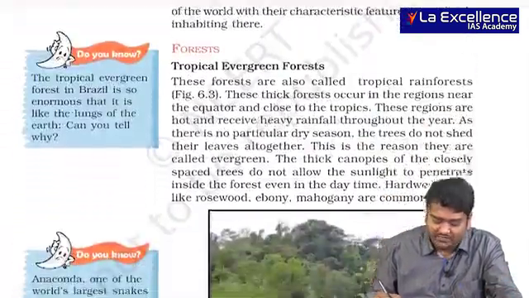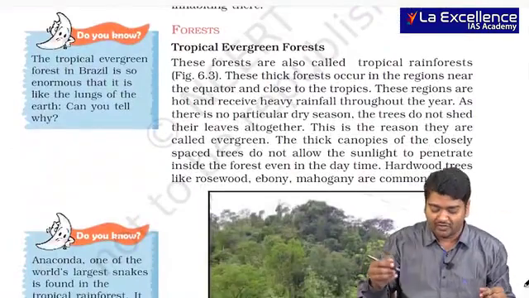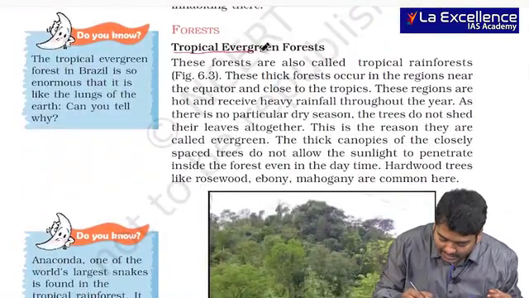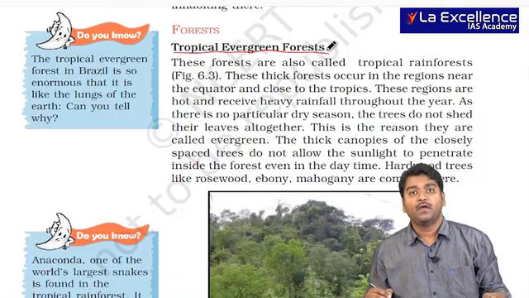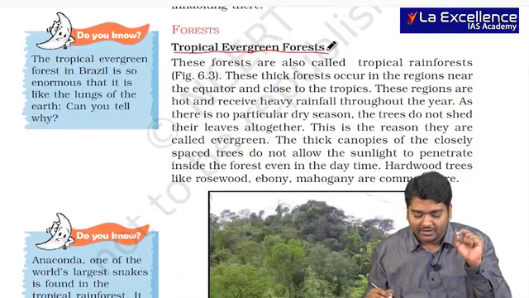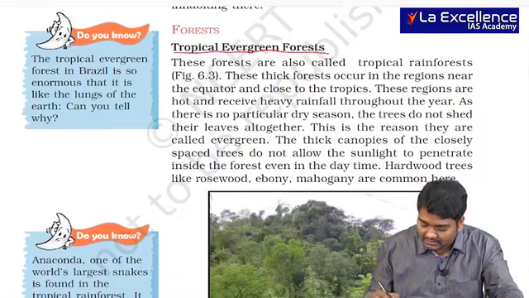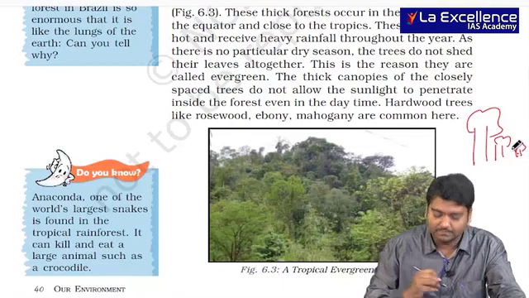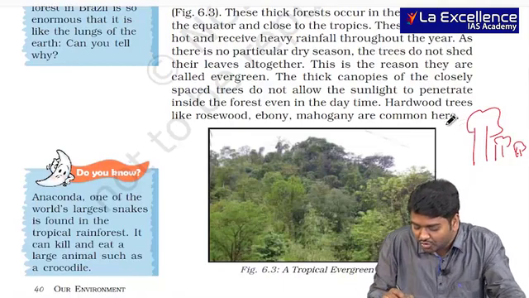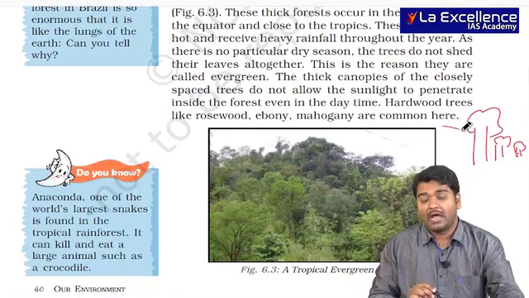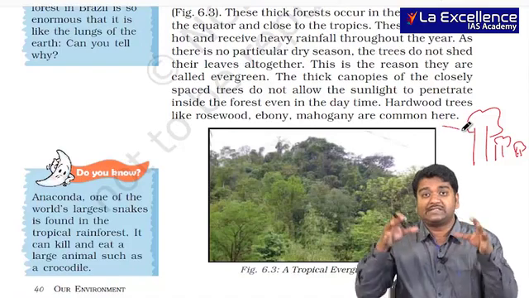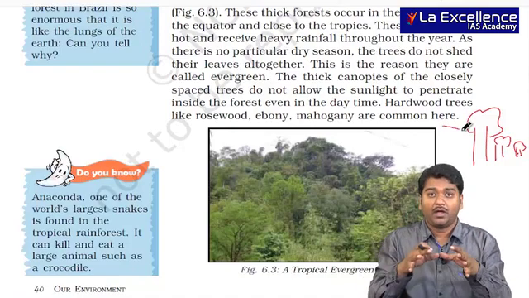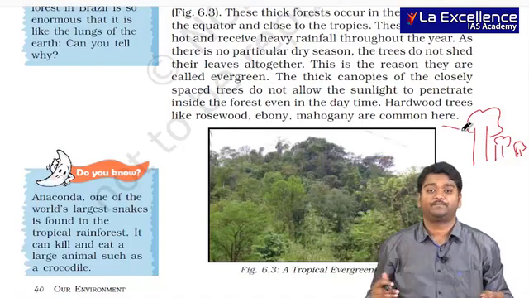The first classification, which is very, very important for us, is about the tropical evergreen forests. When we talk about the tropical evergreen forest, we usually see that you have large trees, then small trees. Usually we see a layer, and there will be no space left for the sunshine to go down.